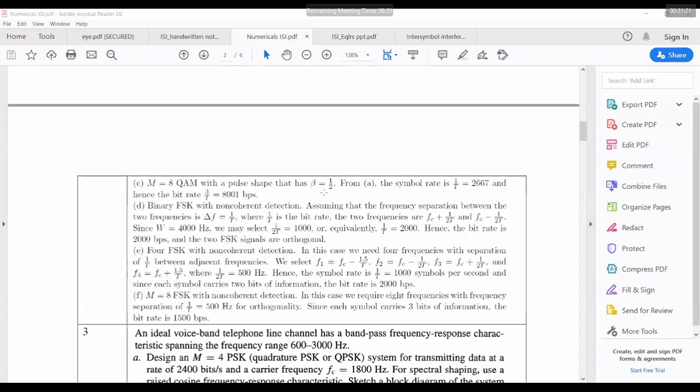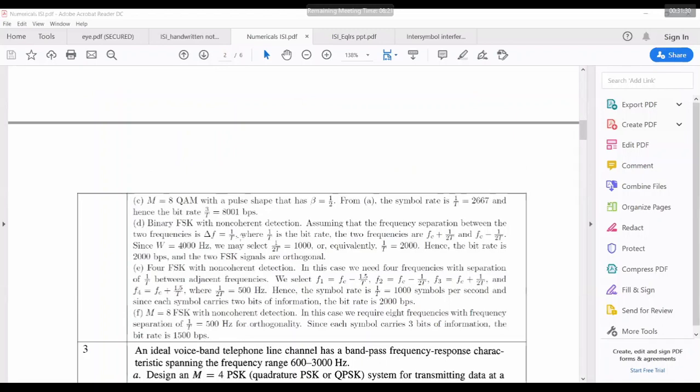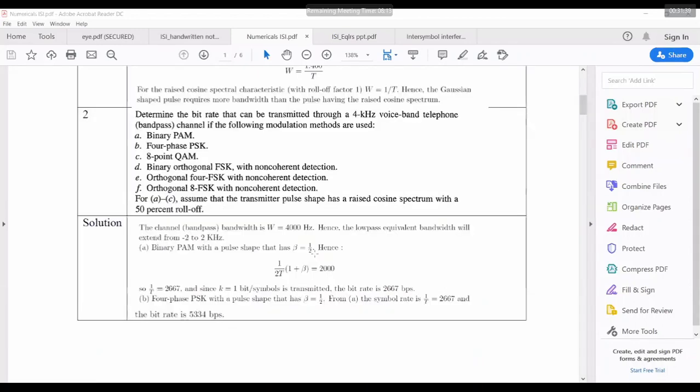But in the first three cases, we had some beta considerations. So based on beta, you need to determine what the new symbol rate is. In the last three cases, the minimum spacing is 1/T, and based on that we have to determine the symbol rate. See here, in the binary PAM case, beta is equal to 1/2. So what is the equation of the symbol rate and bandwidth? It is 1/2T times (1 plus beta).